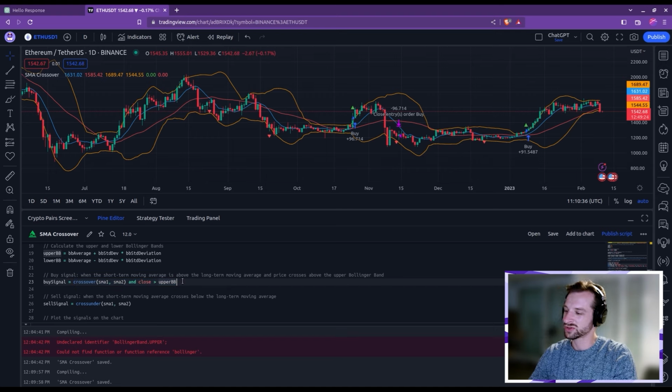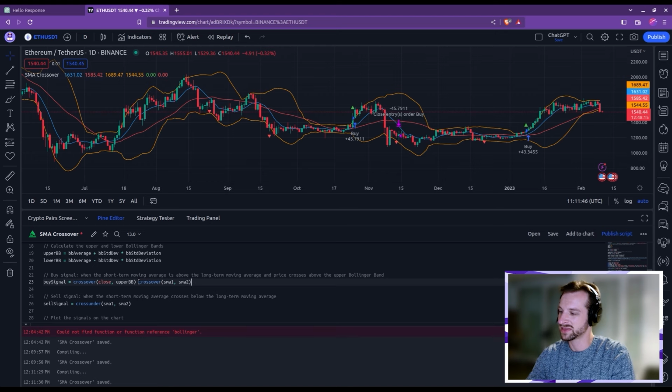So I want the crossover to be triggered when the close goes above this upper Bollinger Band, but I want that to still verify the fact that the short-term SMA is above the long-term SMA. So let me simply copy this and paste it here and then do that. This becomes our trigger. We still want the confirmation with the SMA, but this just becomes a simple condition. We want to verify that this can be triggered if and only if the short-term SMA is above the long-term one. So let's now save and see.